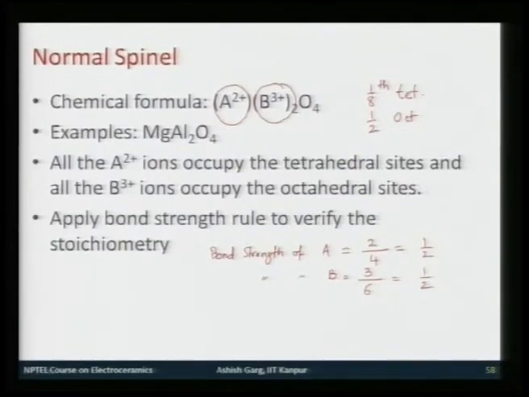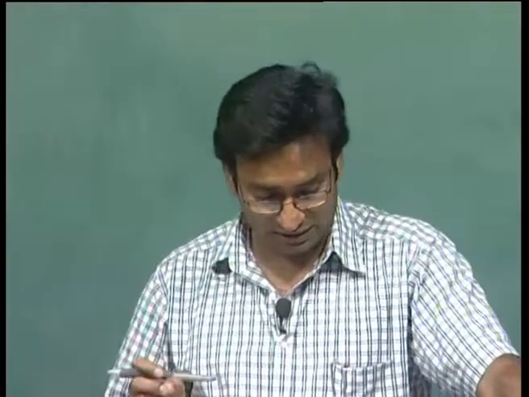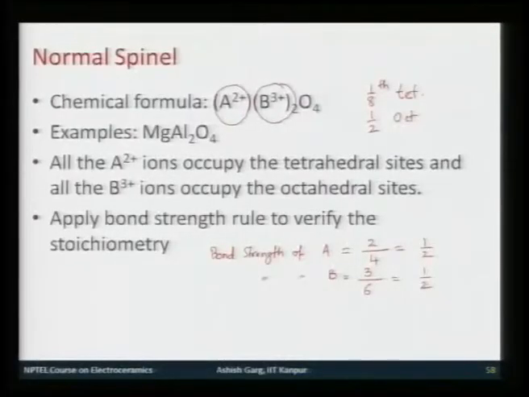Now, to work out the bond strength of oxygen for both of them is slightly tricky. So, what I am going to do is work out the valence of oxygen. If I get -2, it means the coordinations which I am calculating are correct, and if I am not doing it properly, then the valence of oxygen will not be correct.